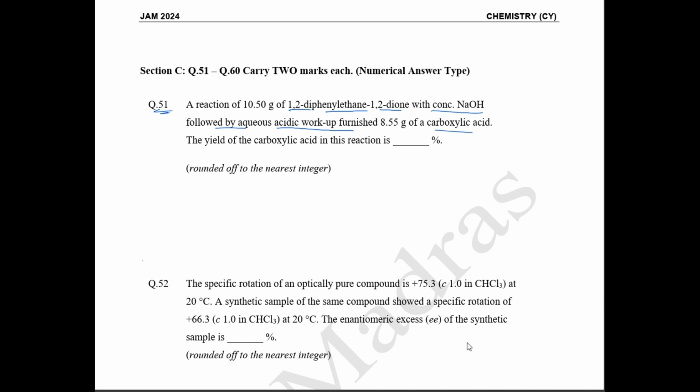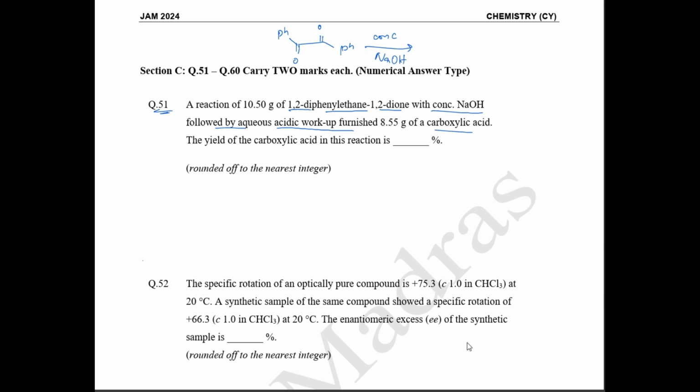So first, this is your 1,2 diphenyl ethane 1,2 dione. Okay, this is going to react with concentrated NaOH. Okay, this is going to give your carboxylic acid.